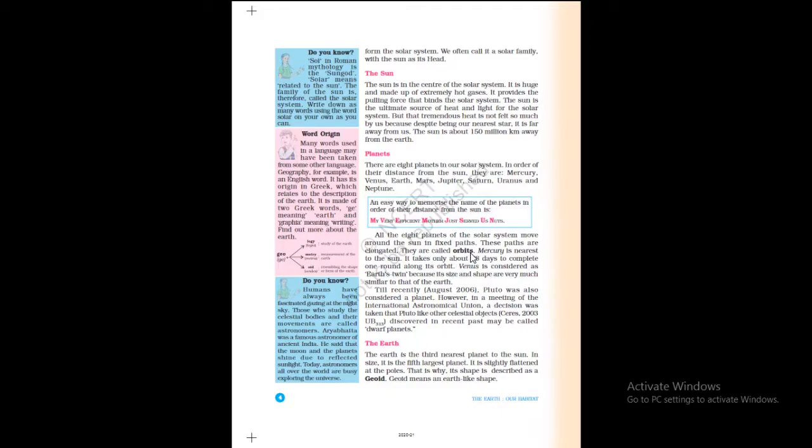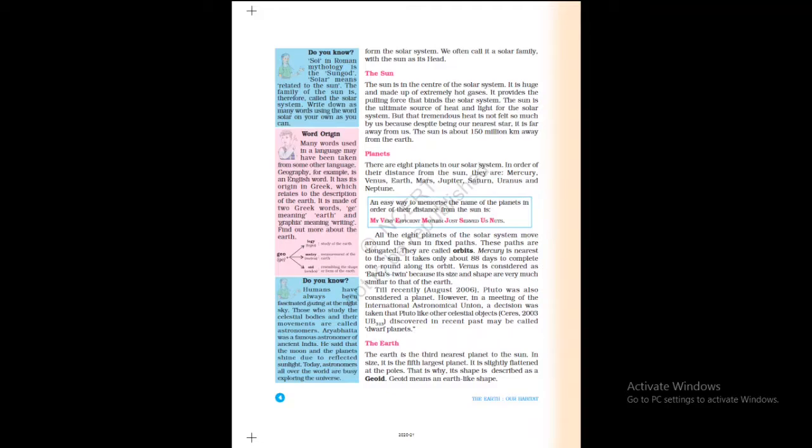Orbits are the curved path of a celestial object or spacecraft around a star, planet, etc. Mercury is the nearest planet to the Sun.